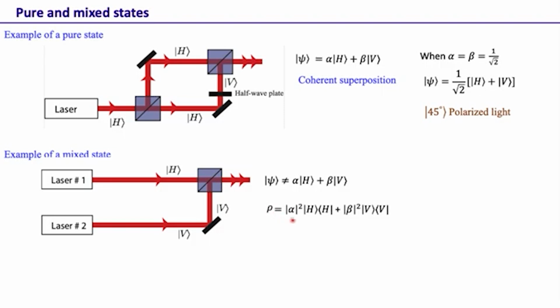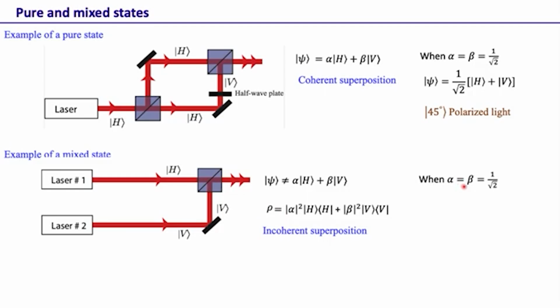The state is represented by a density matrix, and we write the state as the outer product HH and the outer product VV, where alpha squared is the proportion of H and beta squared is the proportion of V. That is the state we have. This is known as the incoherent superposition of states. That was the coherent superposition, this is the incoherent superposition. Here alpha is a complex number, beta is a complex number, and there is a fixed phase relationship between them. On the other hand, in incoherent superposition, alpha squared is a real number, not a complex one. Beta squared is also a real number, and of course there is no phase relationship. That's why it's called an incoherent superposition, and this is what gives the density matrix.